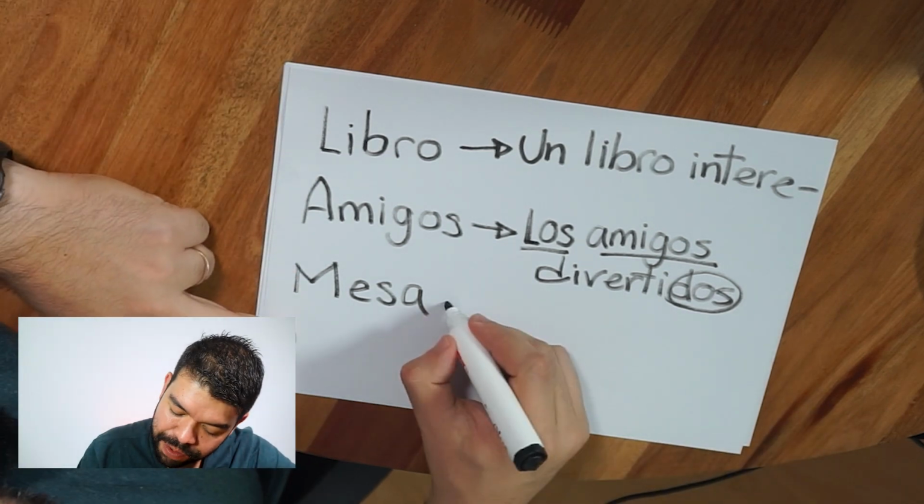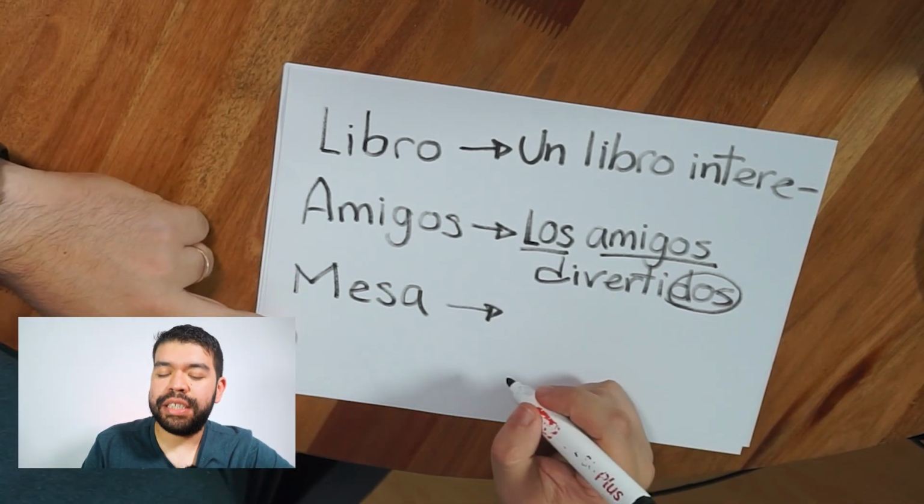Beautiful. Finally, let's talk about the big table. Let's say the big table, right? Because we know what kind of table we are talking about. We know that table. We have seen that table. I want the big table, not any table.